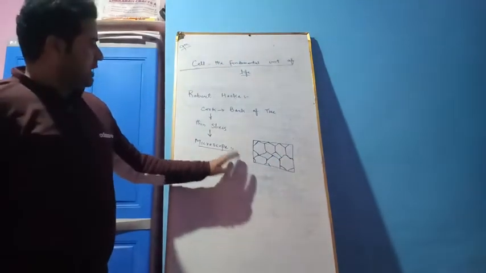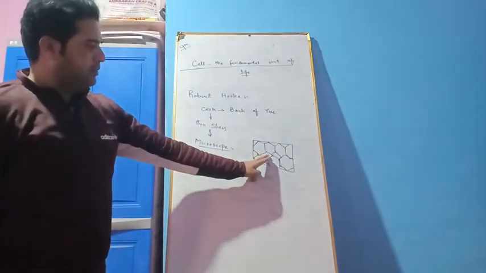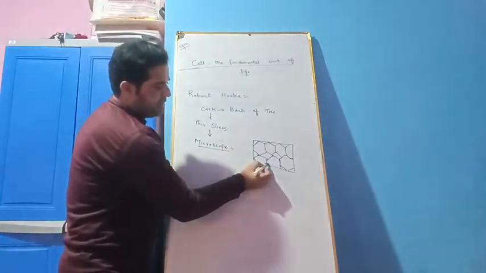When Robert Hooke visualized the cork under the microscope, he found structures like these.